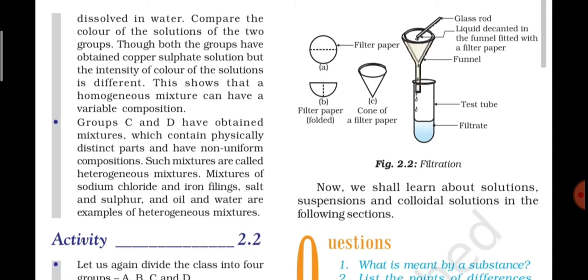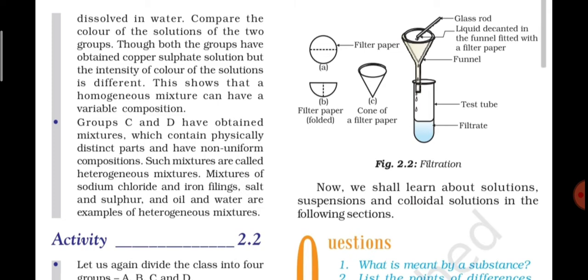But when we compare group A and group B, we find that because group B has added double the amount of copper sulfate to make its solution, the color of the solution, which is blue, is much brighter and more intense. So that is what is given. Compare the color of the solutions of the two groups. Though both groups have obtained copper sulfate solution, the intensity of color of the solutions is different. This shows that a homogeneous mixture can have a variable composition.